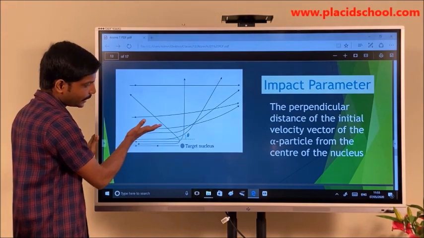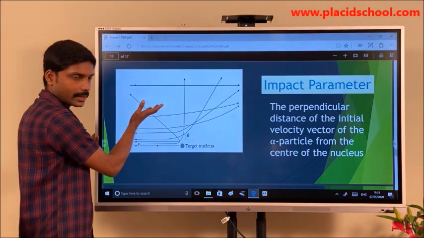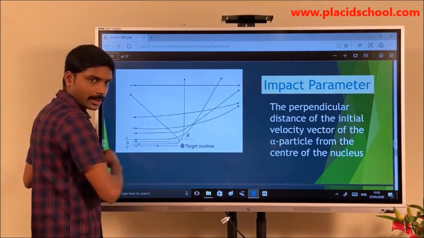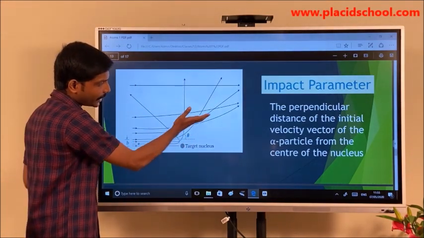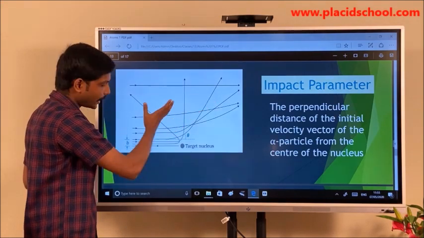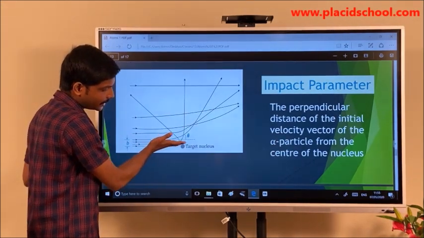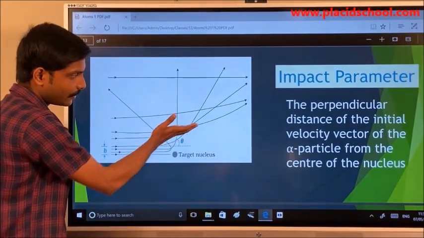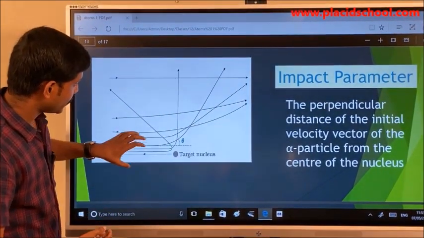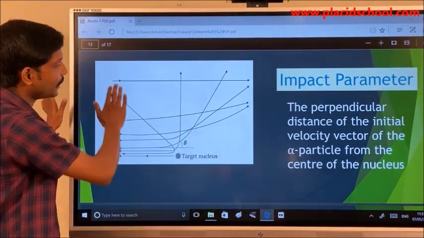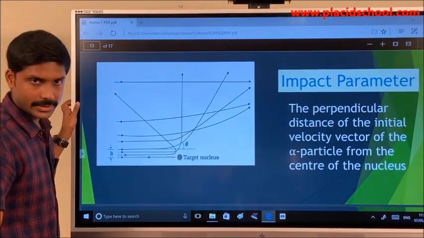As the distance increases from the target nuclei, they will be getting a small displacement, or they will be deflected. Initially they will be coming in a straight path, but after reaching the target nuclei they will be deflected in some other path, whereas the particles which are away from the target nuclei will go undeflected.